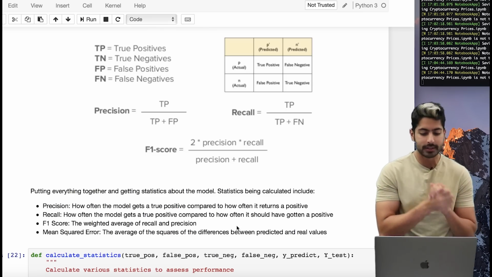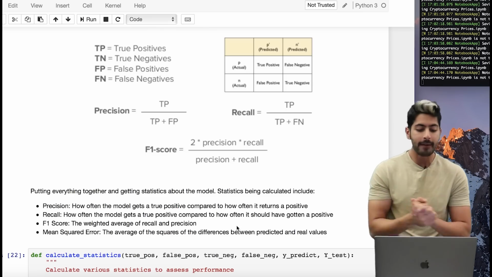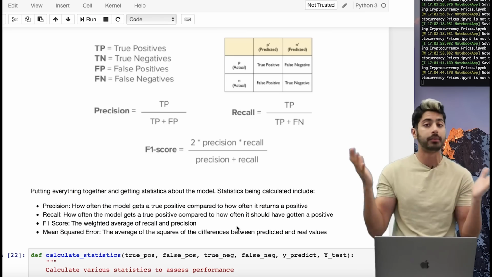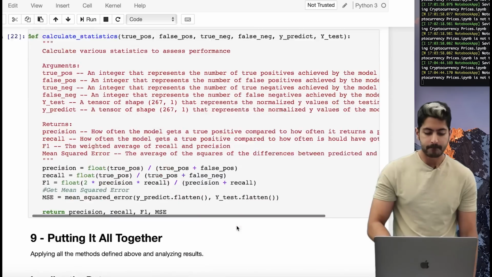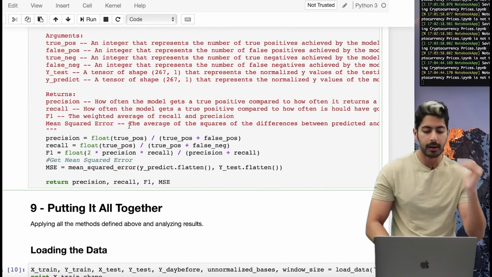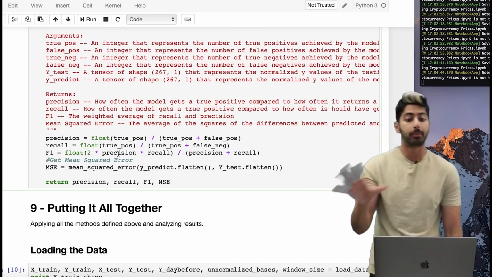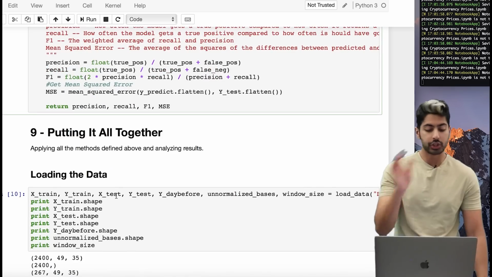Recall is how often does the model get a true positive compared to how often it should have gotten a positive, and F1 score means the weighted average of both of those two values. Right, and so we just compute those right here. See, mean squared error right here, precision, recall, F1. We literally just took those equations and wrote them out programmatically using just native Python.